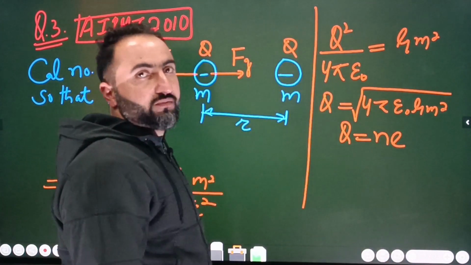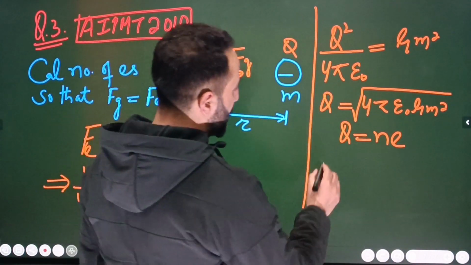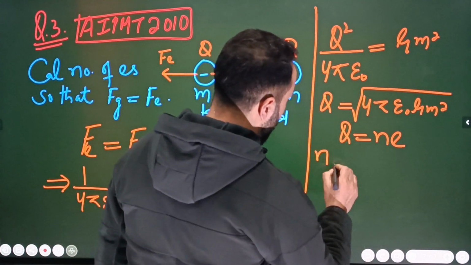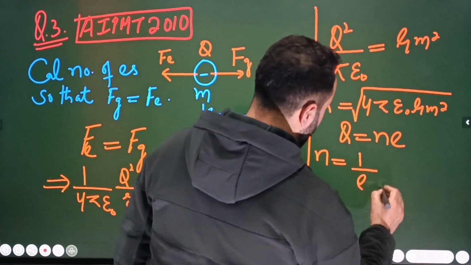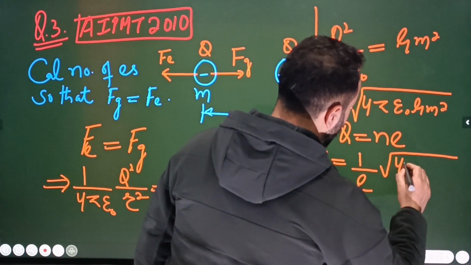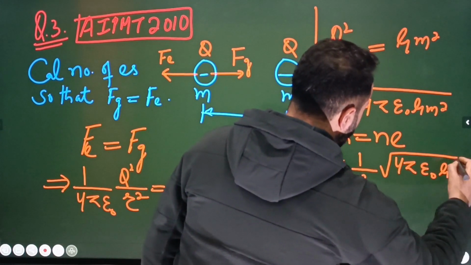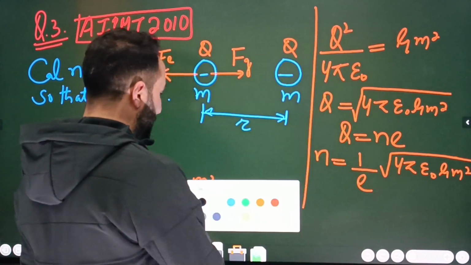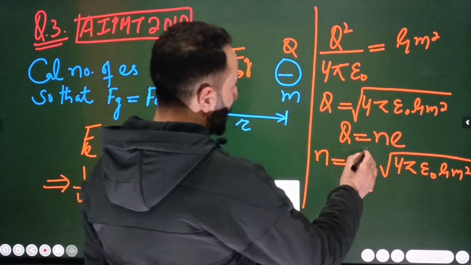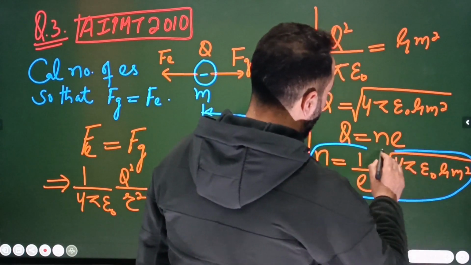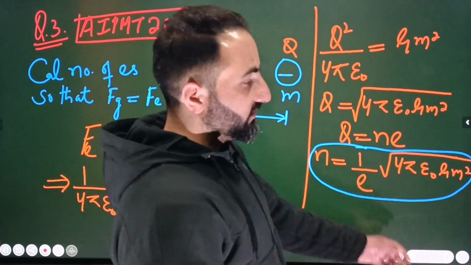multiplied by e, where e is the charge of the electron, ठीक है ना बेटा। तो यहां मैं सबस्टिट्यूट कर लूंगा बेटा, so n you have to calculate, so n will be equal to 1 divided by e and root of all this which is equal to 4 pi epsilon naught multiplied by gm square, that's it, the problem is done, ठीक है ना बेटा। तो ये है इसका आंसर। ओके, so I am sure आपको अच्छी तरह से ये एग्जांपल भी समझ में आई होगी। ओके, ठीक है ना बेटा। सो दिस इज द आंसर टू द प्रॉब्लम।